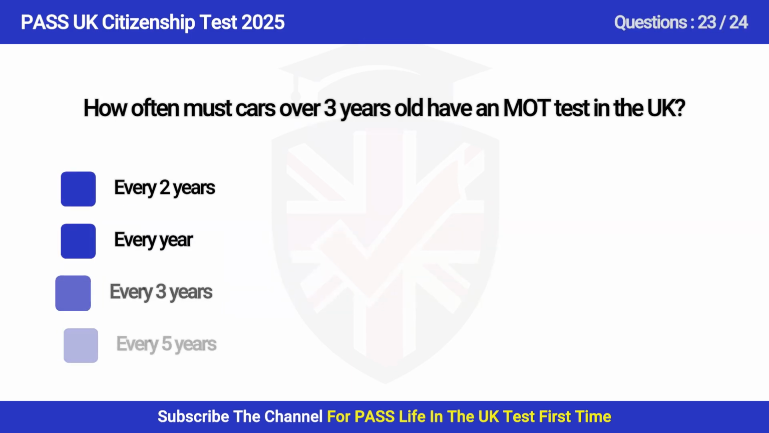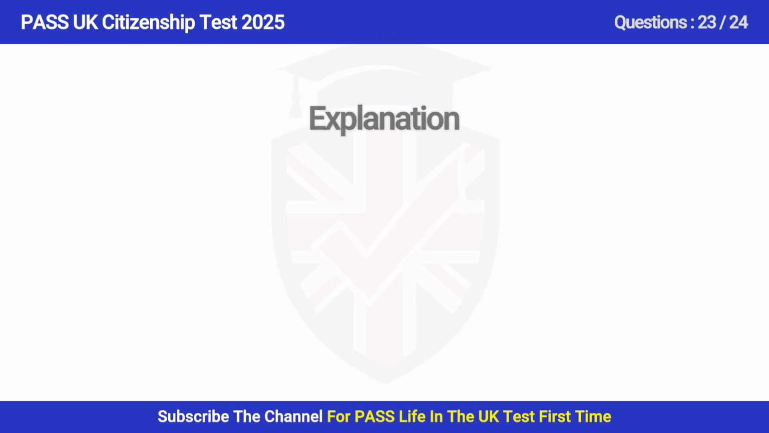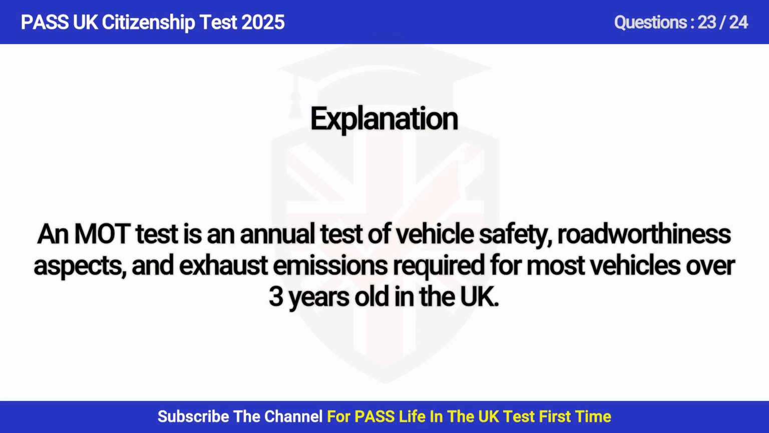Question 23. How often must cars over 3 years old have an MOT test in the UK? A. Every 2 years, B. Every year, C. Every 3 years, D. Every 5 years? Answer is B. Every year. An MOT test is an annual test of vehicle safety, roadworthiness aspects, and exhaust emissions required for most vehicles over 3 years old in the UK.